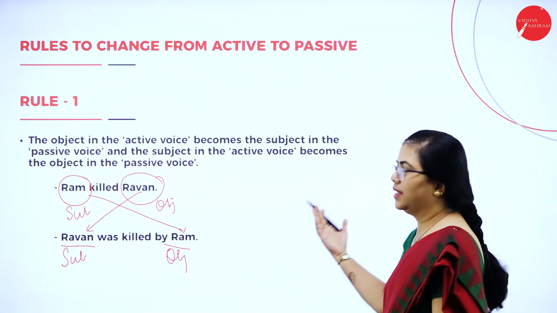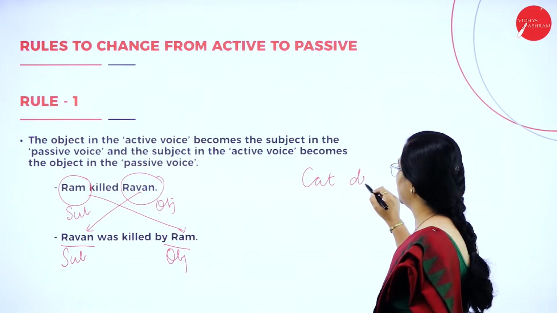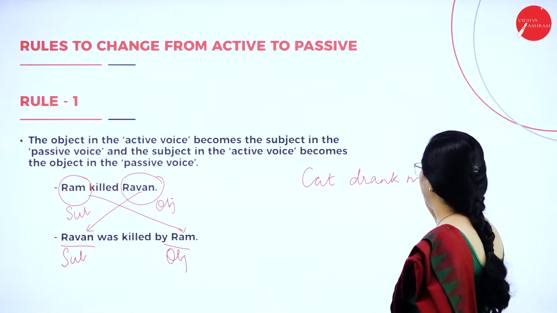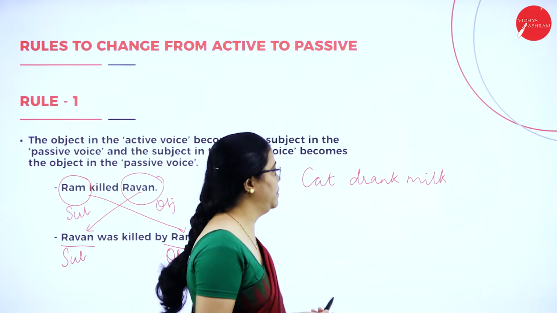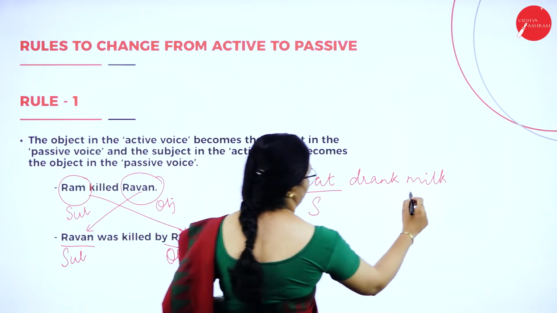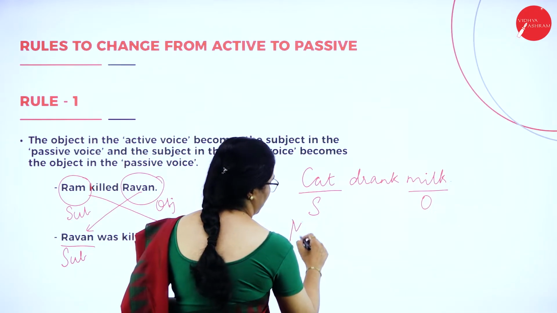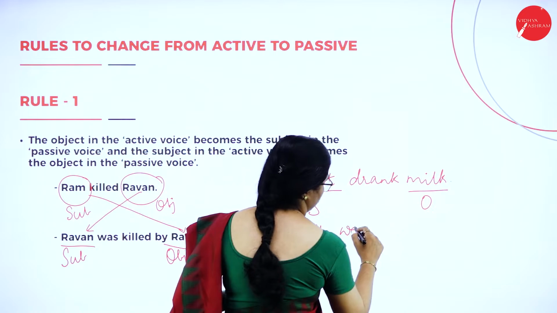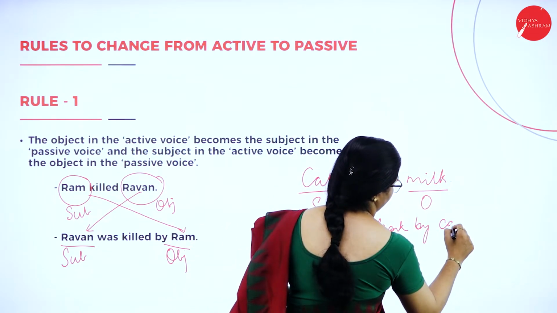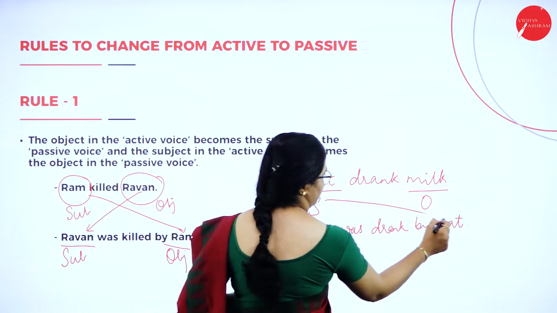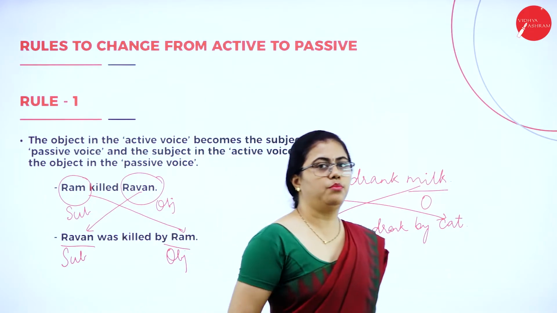For any other sentence, for that matter, like the previous example we saw, the cat drank milk, here also you can change it like that only. Cat is the subject here, milk is the object. When you change it to passive voice, you change it this way: milk was drunk by cat. So cat becomes the object, milk becomes the subject. This is the most important part.